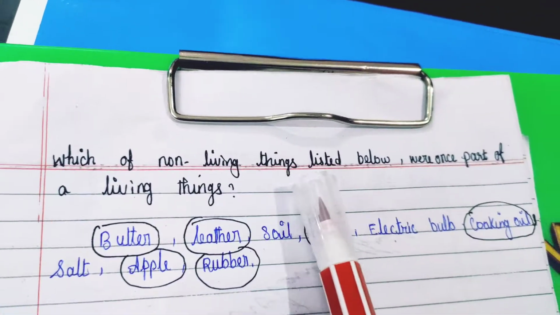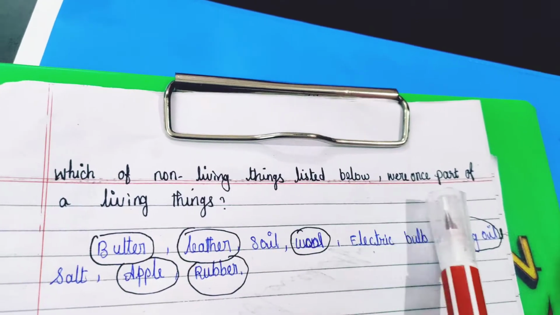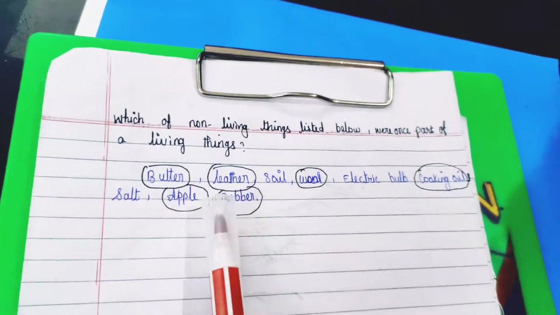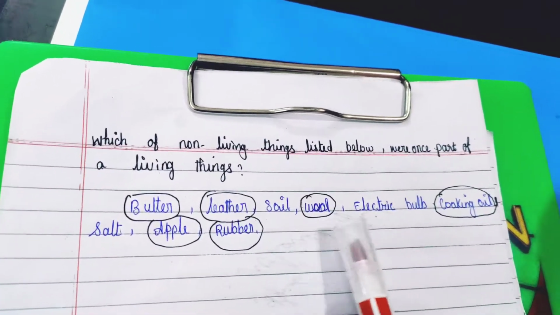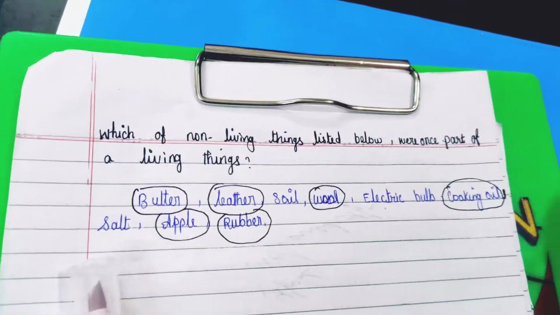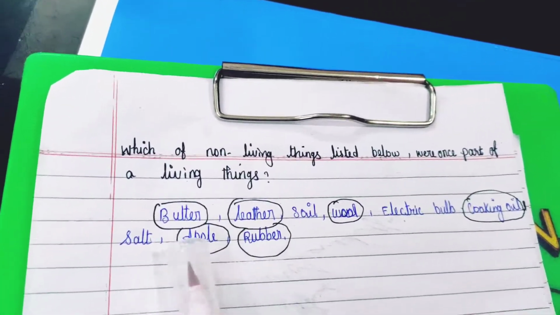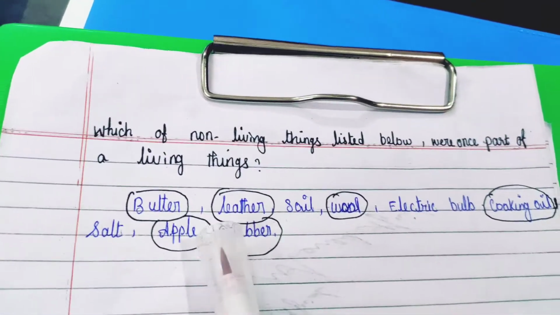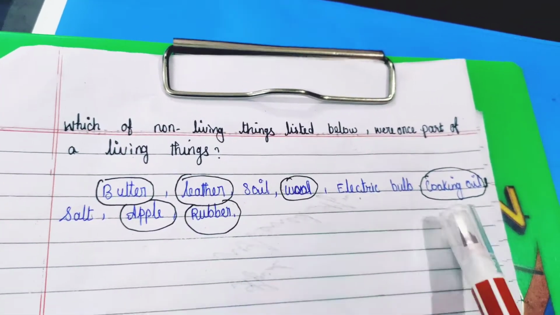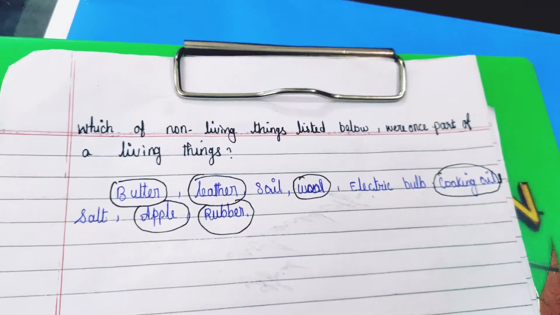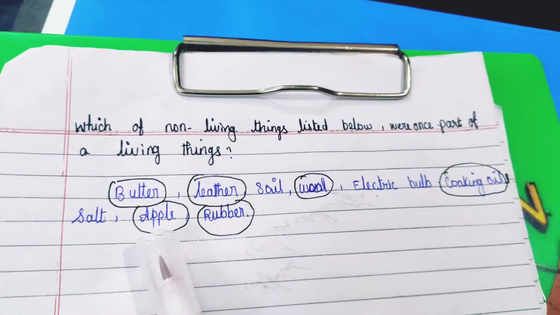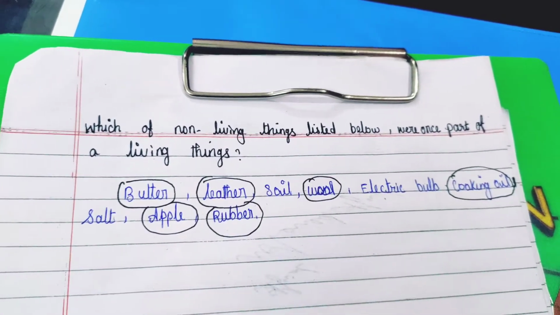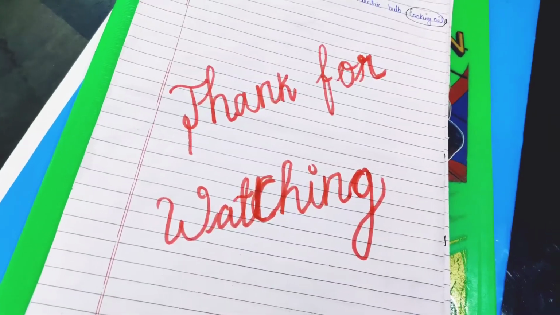Which of the non-living things listed below were once part of living things? Butter, leather, soil, wool, electric bulb, cooking oil, salt, apple, rubber. Butter, leather, wool, cooking oil, apple, rubber.